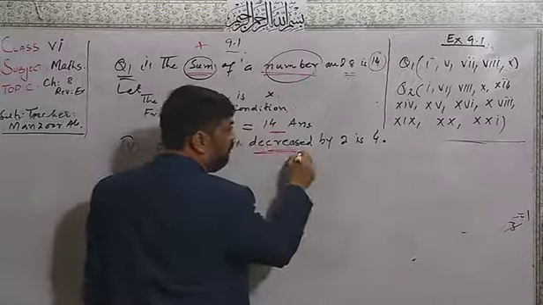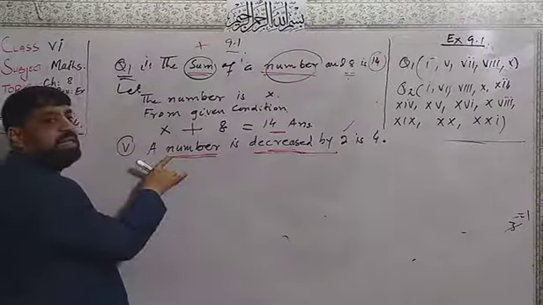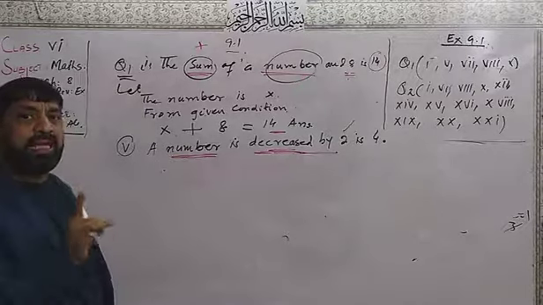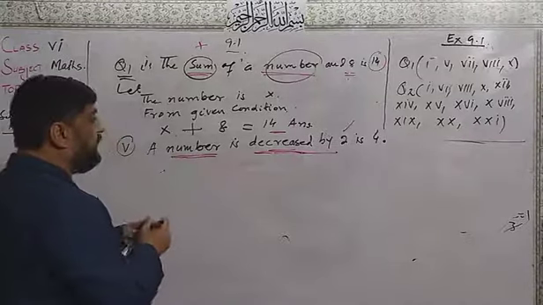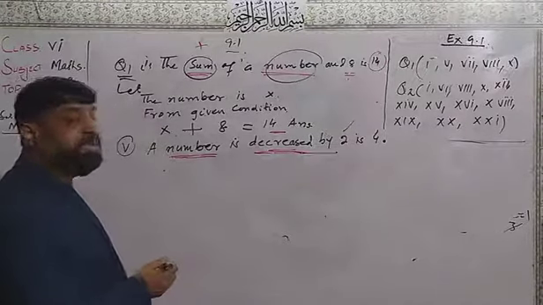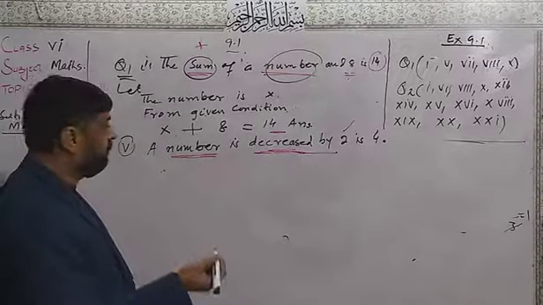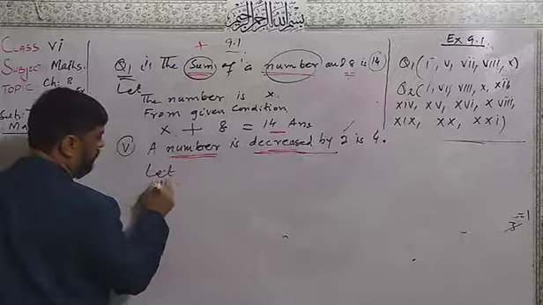Decrease by 2 means minus 2. What is the number we have? Suppose the number is x. Decrease by 2 means minus 2, and "is" means equal to 4.